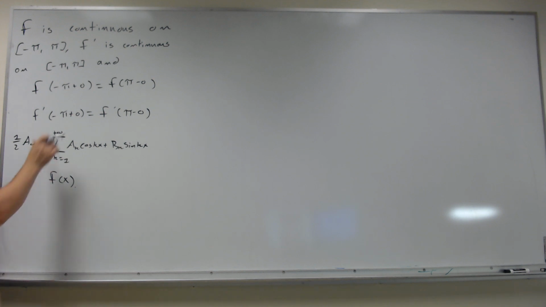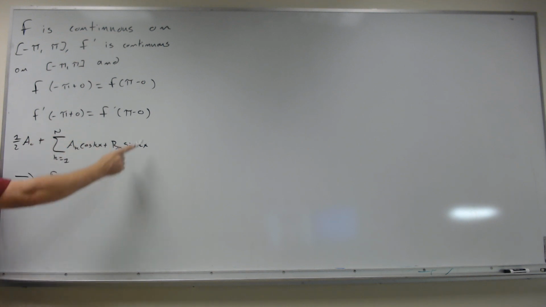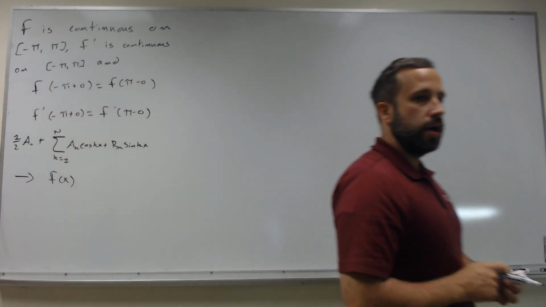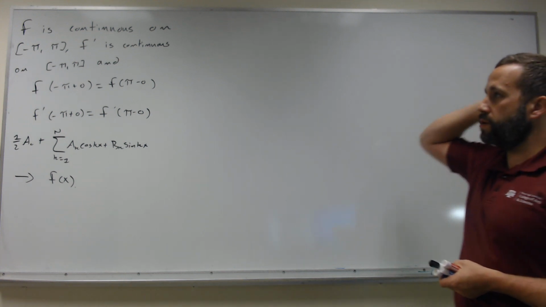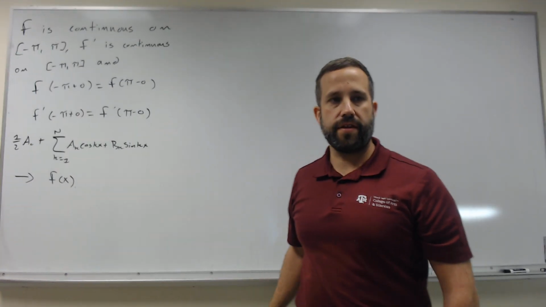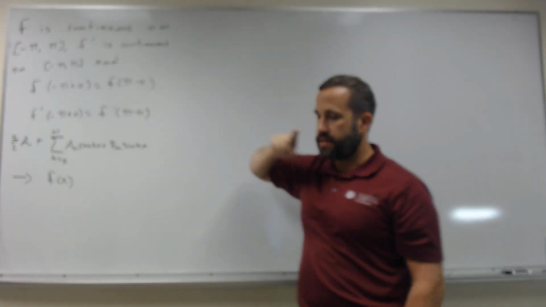In other words, if you think about the partial sums here, for any value of x you plug in, as n goes to infinity, this sum is going to go to f of x. Again, we're assuming the additional assumption that f is continuous on this interval, f prime is continuous, and this thing here about the limits.